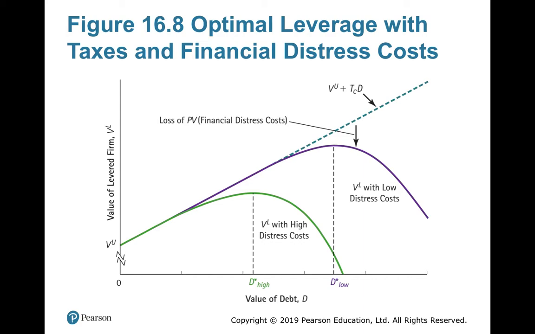But in this process, if you keep increasing the debt to get an increased levered value, then after a point of time the curve will turn downward sloping. And if it is a high distress firm, it will turn downward sloping much earlier than the company having low distress cost.